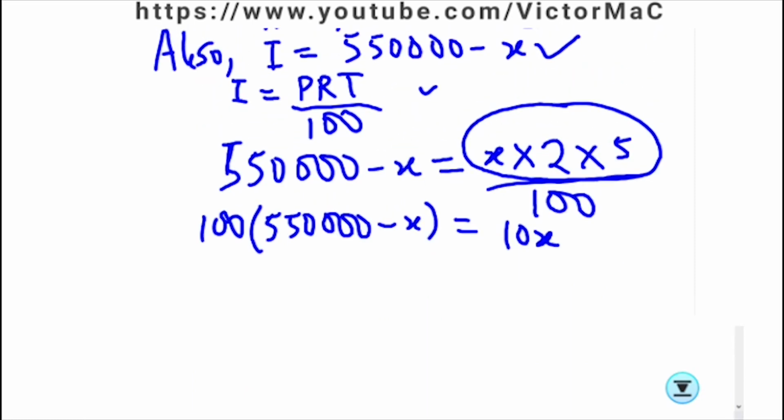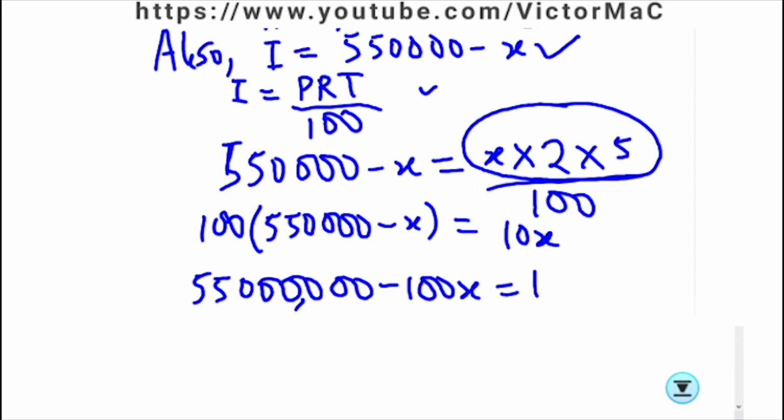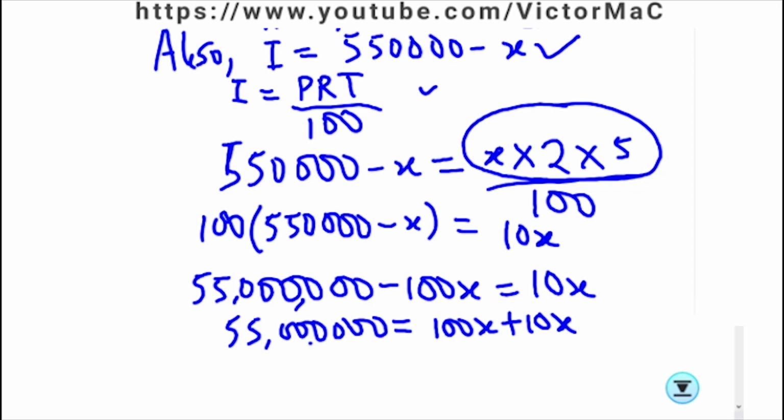Proceeding, we are going to have 100 times 550,000, which gives us 55 million minus 100x. Transferring minus 100x to the right hand side, we're going to have 100x plus 10x equals 55 million. And 100x plus 10x is what? 110x